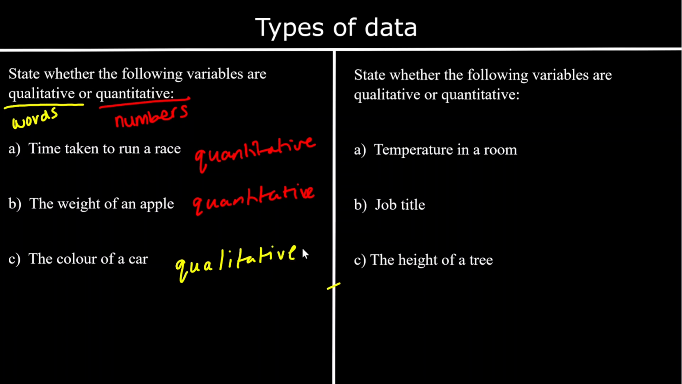3 for you to try. Give them a go. So the temperature in a room, that's a number. So it's quantitative. A job title, that's going to be a word. So it's a quality, qualitative. And the height of a tree is again a number. We're going to measure the height of a tree. So it's quantitative.